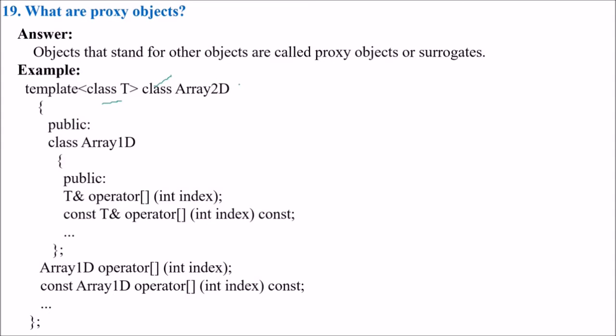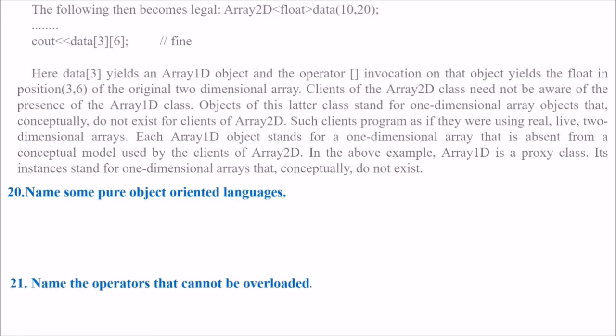Say a class may have the name array2D. In this class we have a class which is array1D, and this is again having some functions, or you can have some variables. And this is array1D operator. This is const array1D operator, and in this we are trying to, because these are the operators. So what we are trying to do is, let us see.